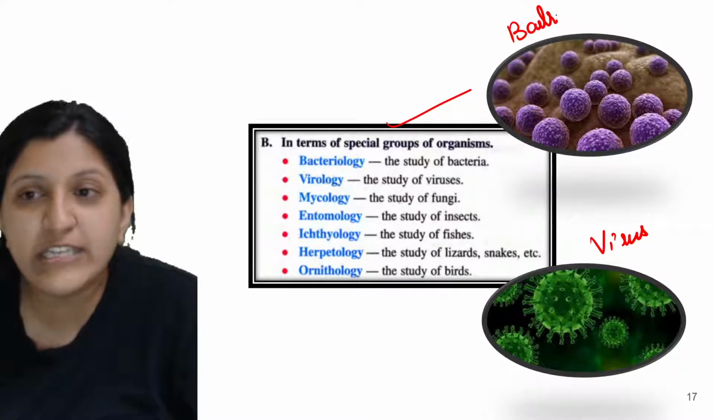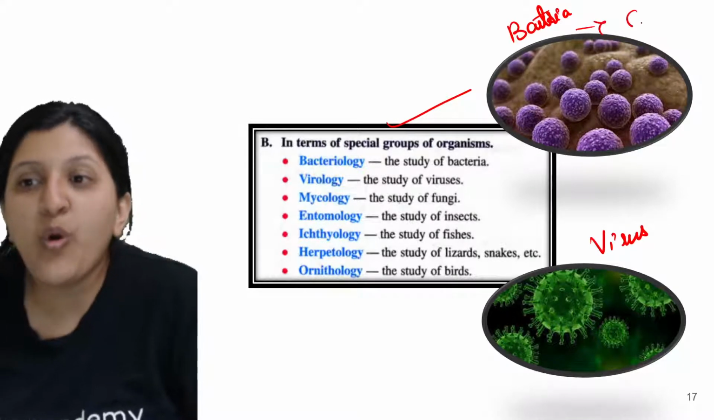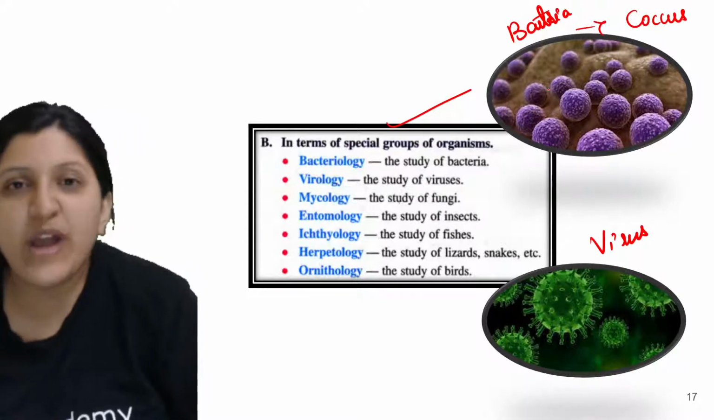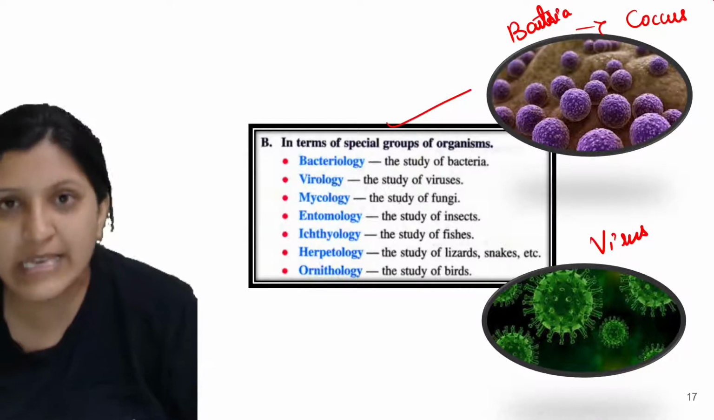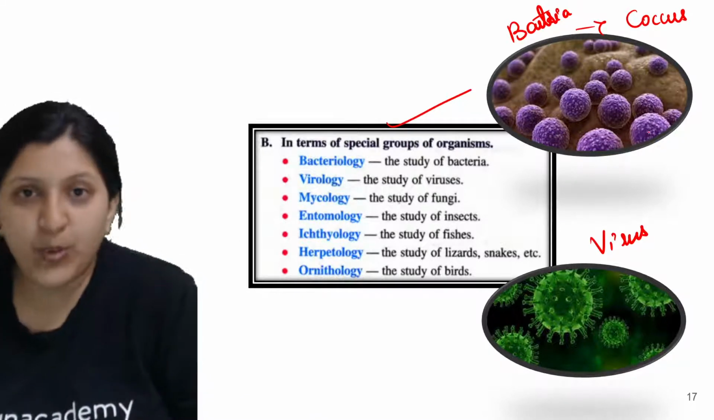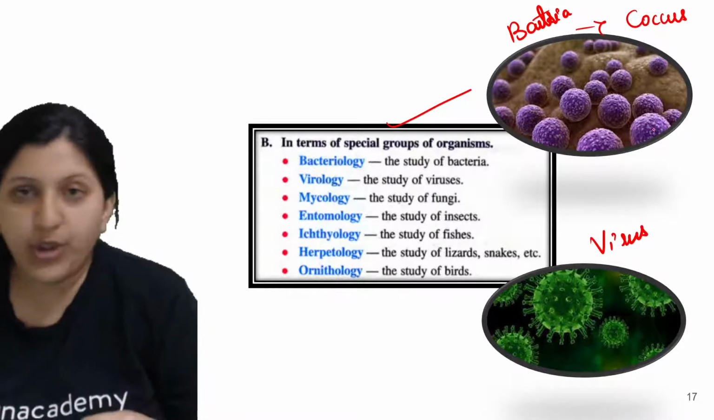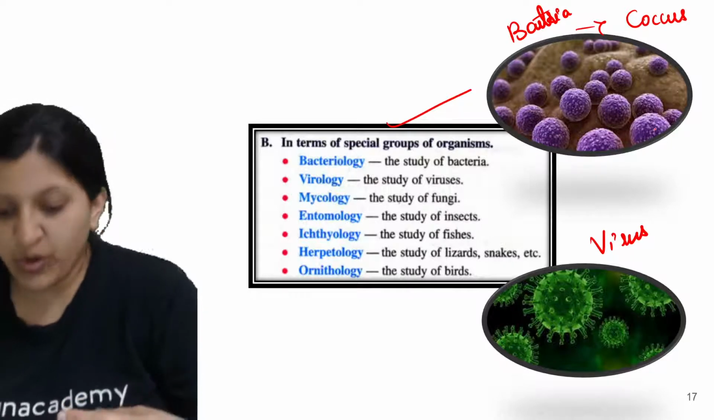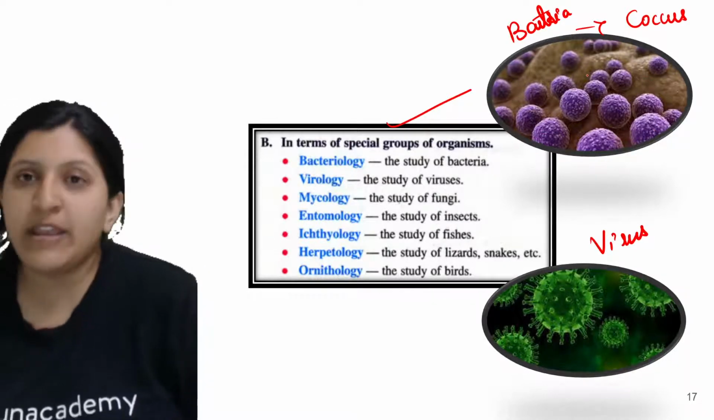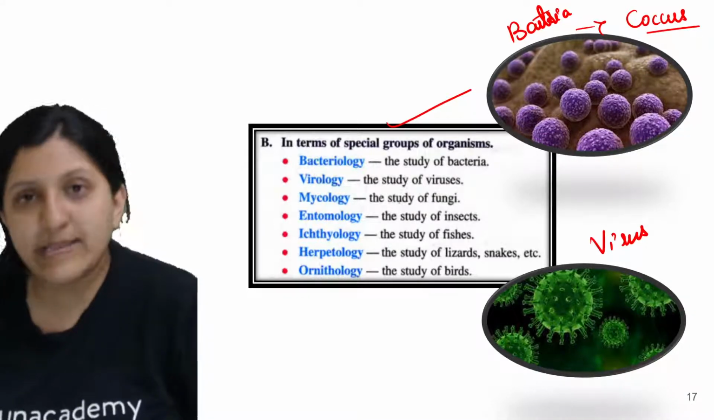Which type of bacteria? This is a spherical bacteria, that is a coccus. Cocci is plural, coccus is singular. Then bacilli is plural, bacillus is singular. Then vibrio, then spirilla. That is completely based on how they are arranged, so the name will be given. So coccus, bacillus and so on are singular; cocci, bacilli and so on are plural.